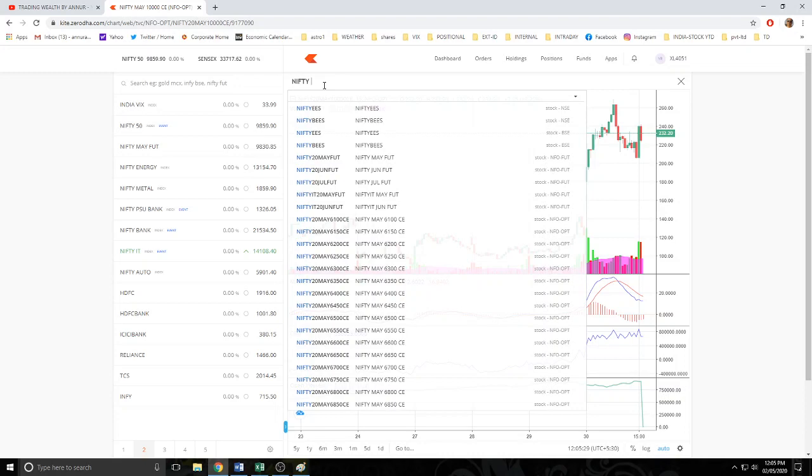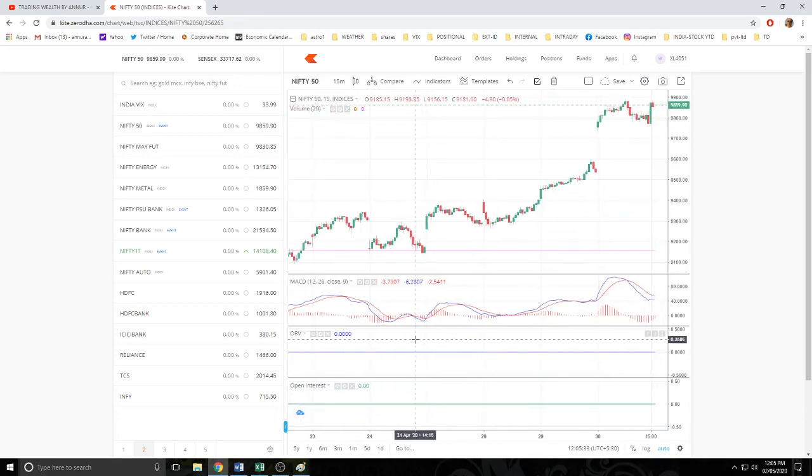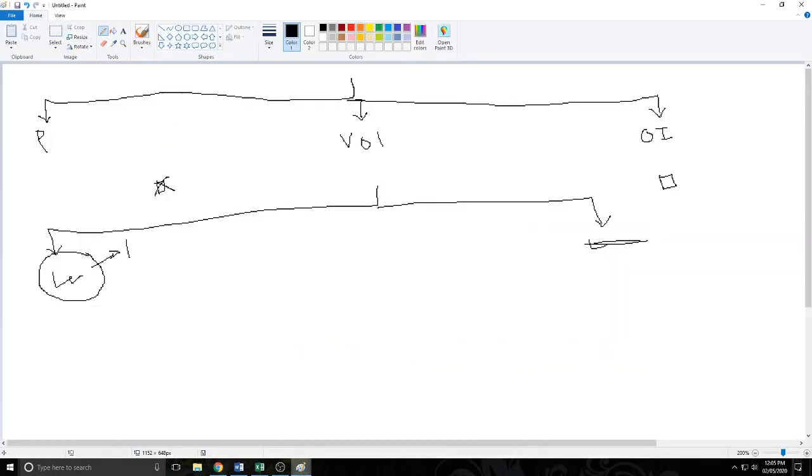Nifty 50. You see, these both indicators have stopped working. So here I have explained this point: price, volume, and open interest. In index, you only have index charts, you only have price. So only the price indicator will work. In stocks, you have both price plus volume. So these both indicators will work, but open interest will not work.